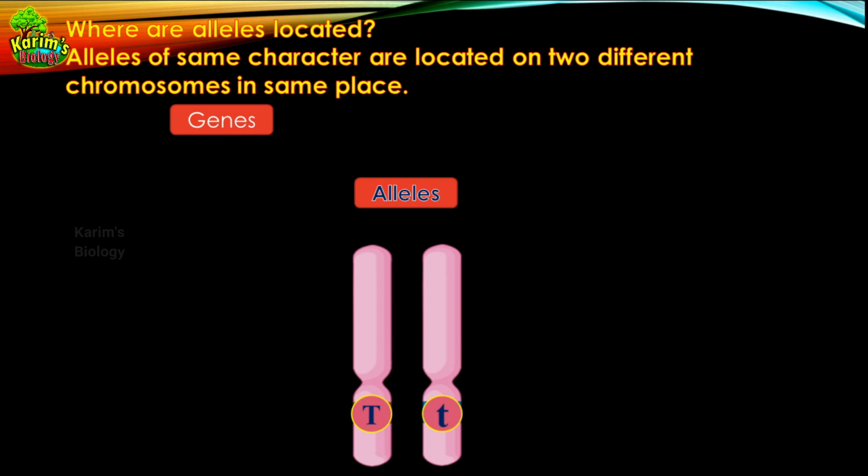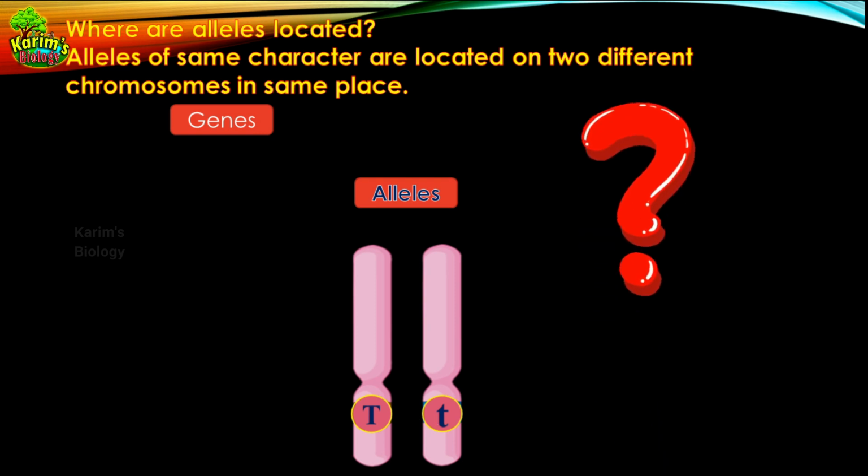Now there is a question. Imagine that two chromosomes are there, and one chromosome has capital T, one version of the gene giving tall plant, and the other chromosome contains small t, another version of the gene governing the short plant. Here both alleles are present in the same cell and in the same plant. So all the cells in the pea plant may contain capital T and small t, so both versions of the same gene are there.